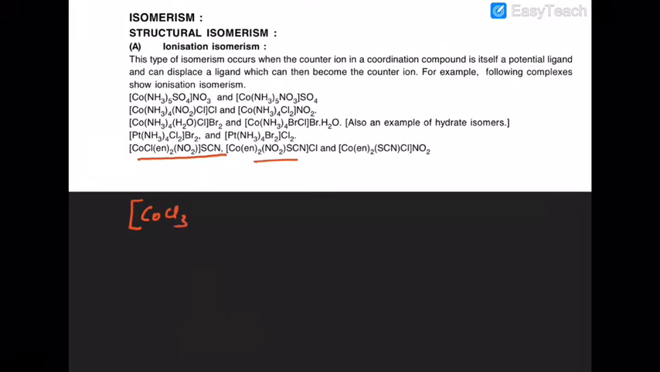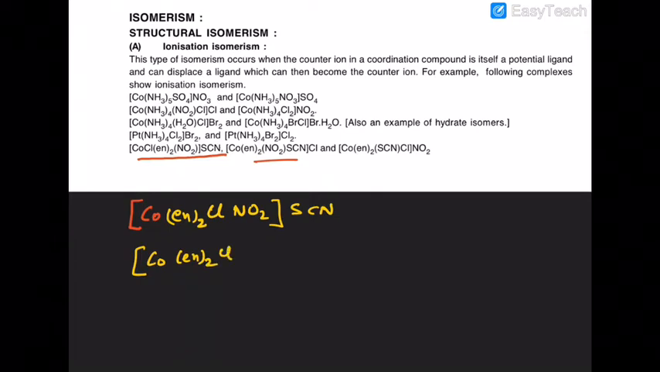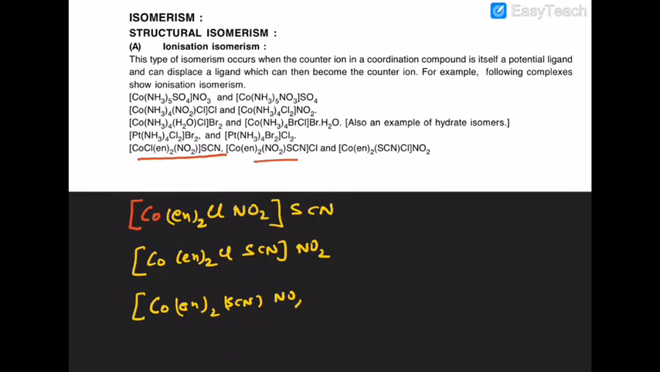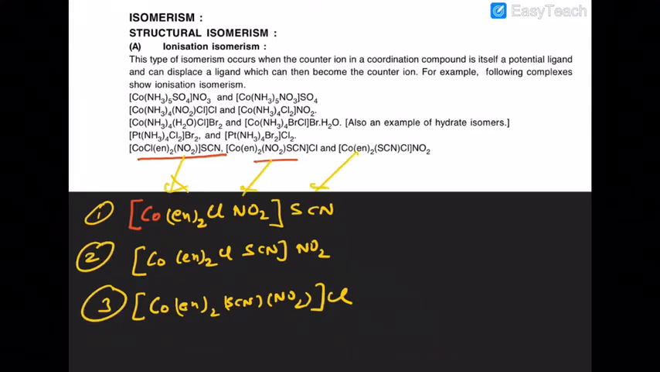These three compounds: [Co(en)2(Cl)(ONO)]SCN, and [Co(en)2(SCN)(Cl)]NO2, thiocyanate, nitrite. So you can see that in all three cases, 1, 2 and 3, you will get a different counter ion. What are you getting? A different counter ion.